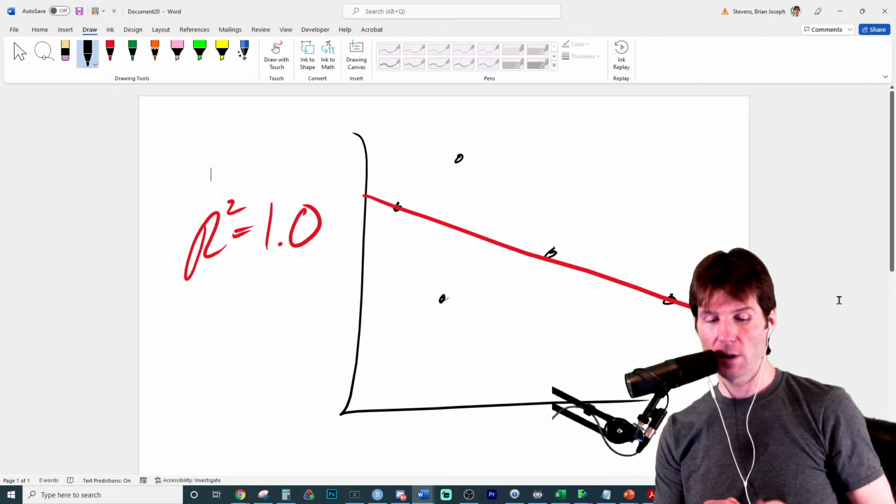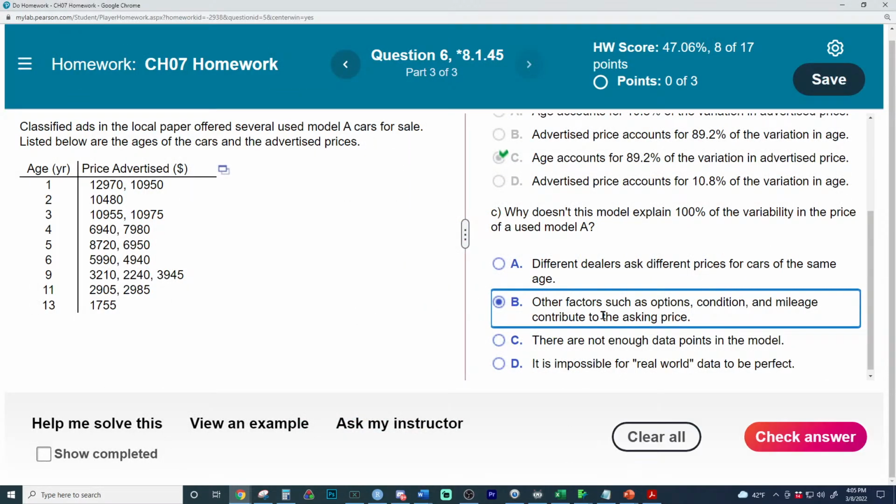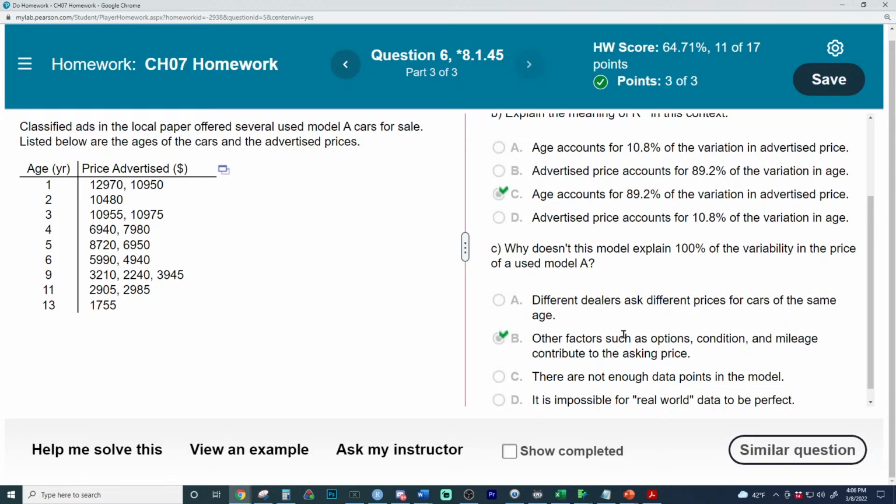They do give an answer, which I hate because it's theoretically correct: that different dealers ask different prices for cars at the same age. So it would have the same X but a different Y. Theoretically, that is accurate, and that's why the model can't actually do it. Theoretically, it's impossible. But in terms of real-world application, there are other variables at play, which is a good answer and goes into multiple regression.